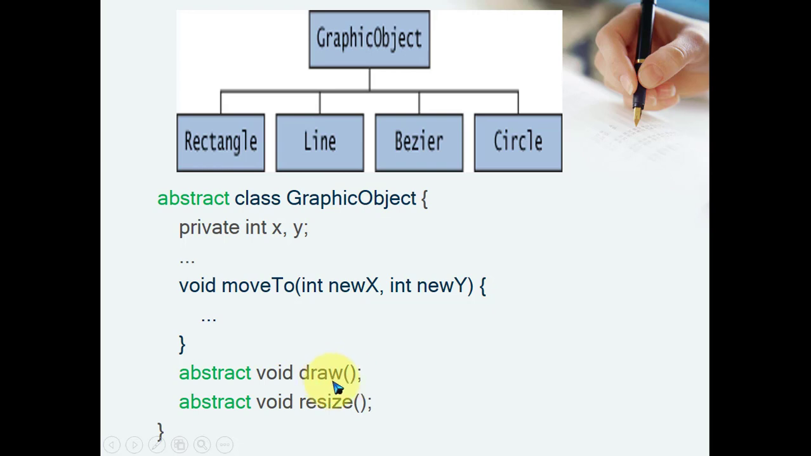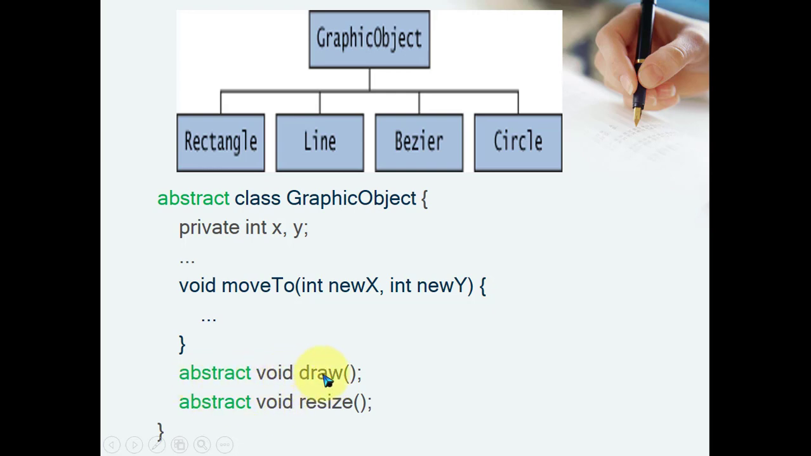Why? Draw functionality is specific to the object type, because the procedure to draw the object is different for rectangle, different for line, different for Bezier curve, different for circle. Similarly, resizing the object is also a different procedure for rectangle, line, Bezier and circle. That's why draw and resize behaviors are not directly applicable to the general graphics object. It belongs to the graphics object, but unless you know the specific graphics object, you cannot write the procedure, you cannot implement it. And that's why it is declared as abstract.